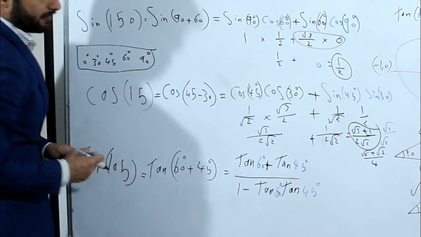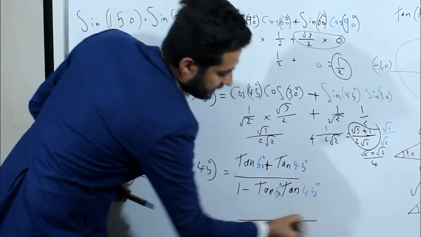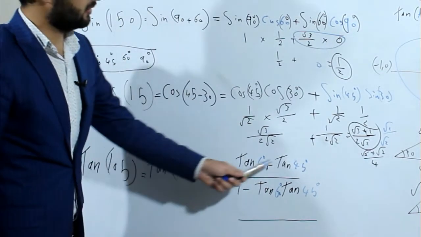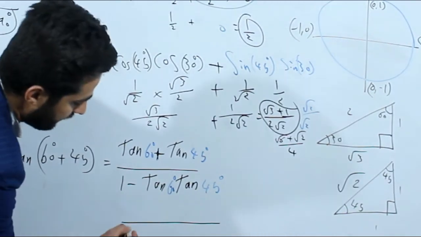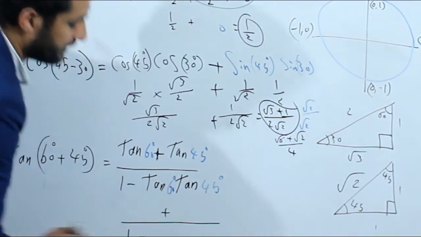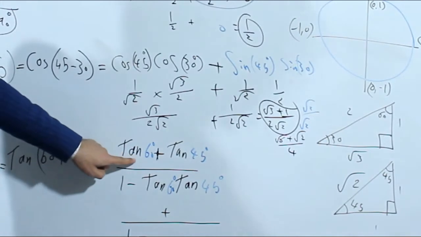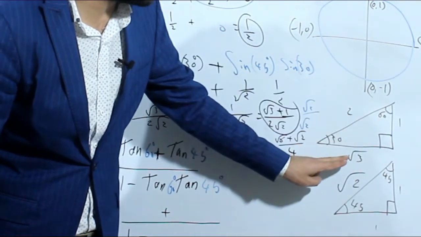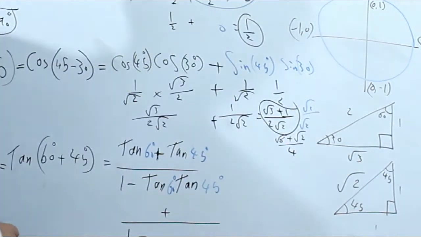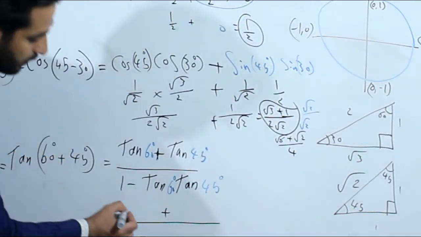After this step, we should write the tan of each angle. Here we have 1 minus, here we have plus. Tan 60, we can find it here. This is 60. Tan is equal to opposite over adjacent, square root of 3 over 1, it means square root of 3.